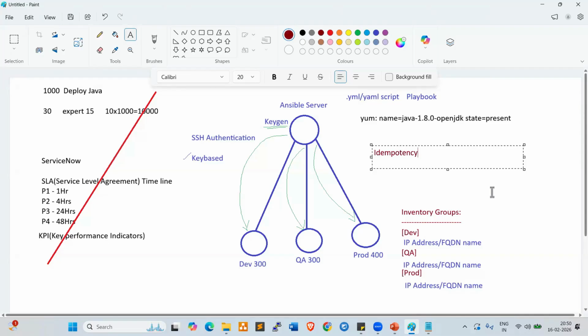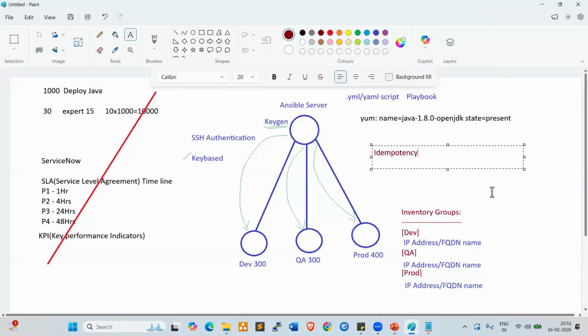The Java team is already working, so if Java is removed, some disturbance will happen, because application development is going on. So shell scripting is not robust and has some issues.